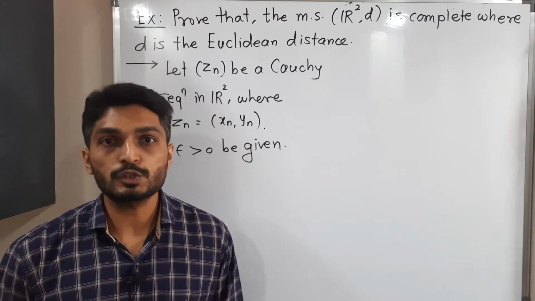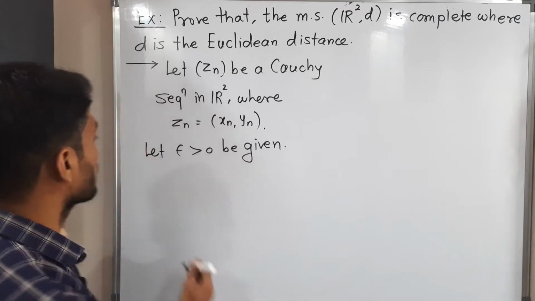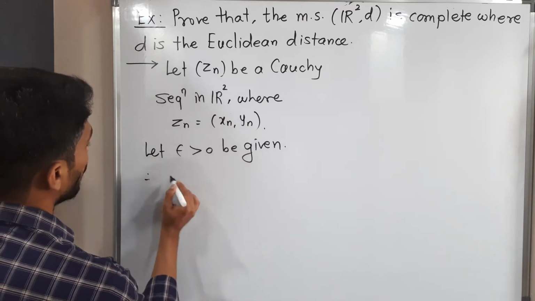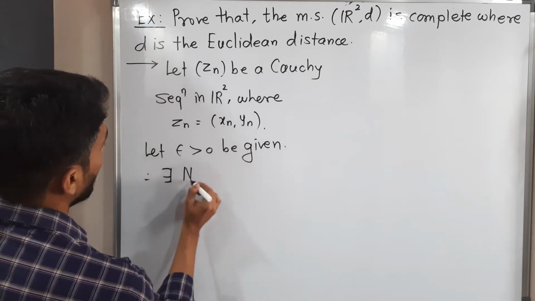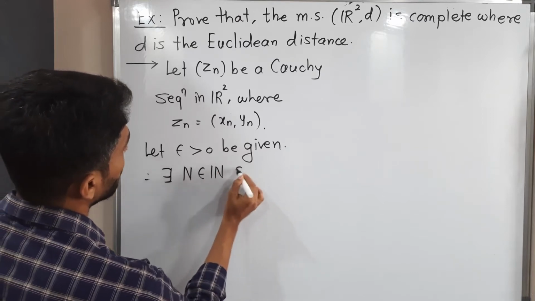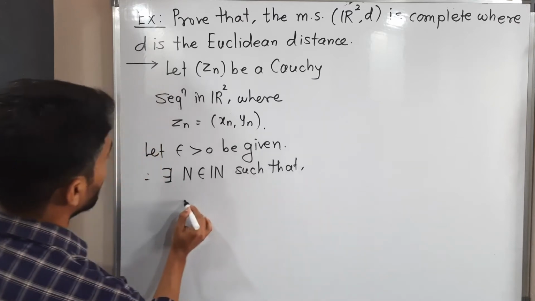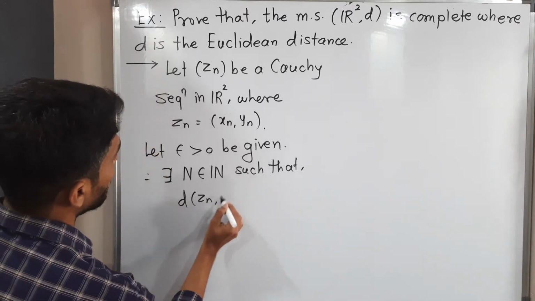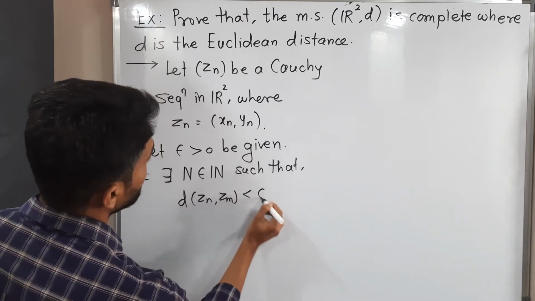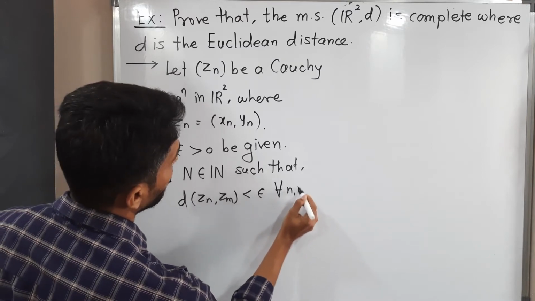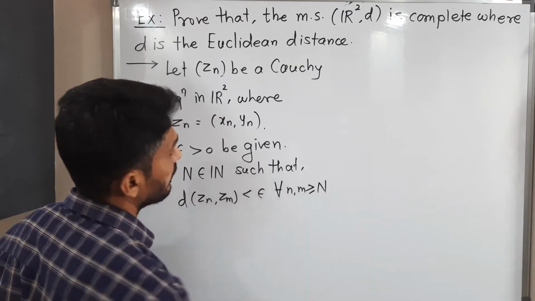Let us use the definition of Cauchy sequence here. So therefore, for the above epsilon, there exists N belongs to the set of natural numbers such that d(Zn, Zm) < epsilon for all n, m greater than or equal to capital N.